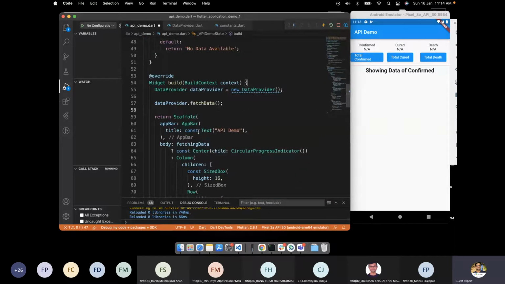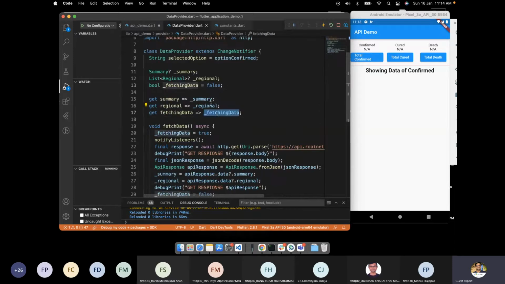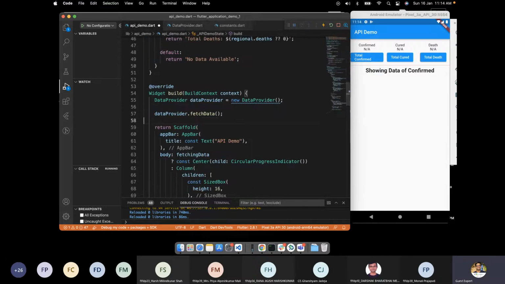Okay, now I want to change the UI based on this data getting changed, this fetchingData or this summary or this regional and the stuff. How can I do this? And here, just by doing this will not make any sense.